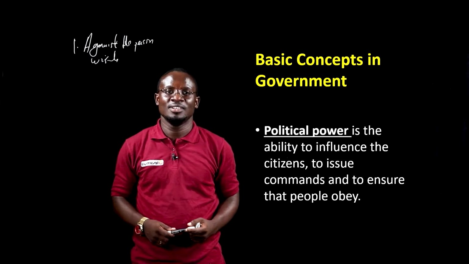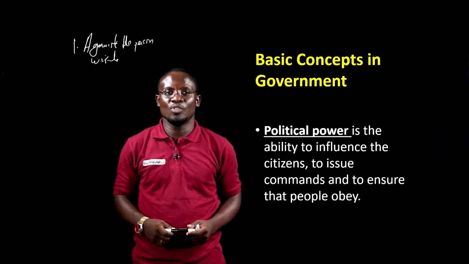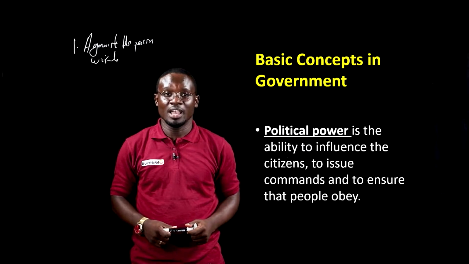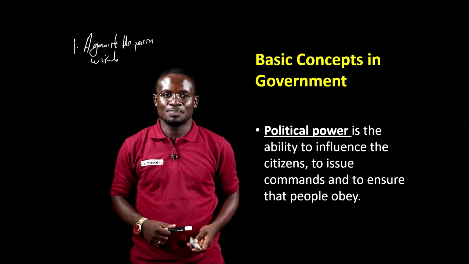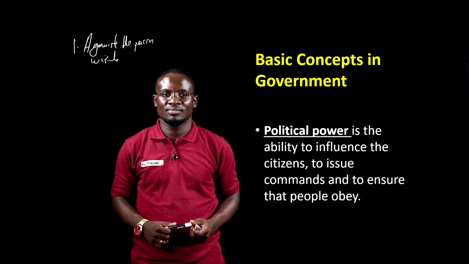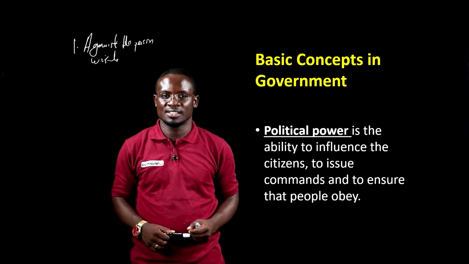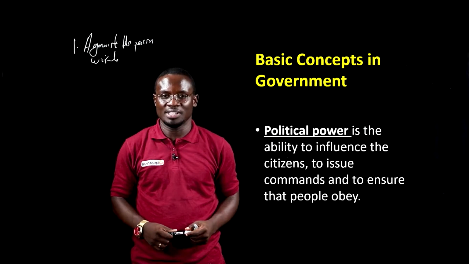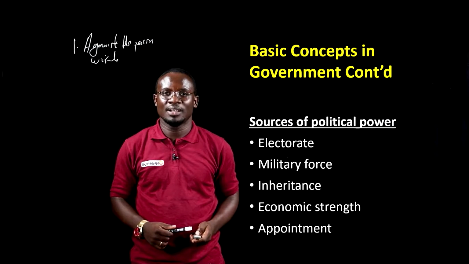For example, if your colleague is not willing to go for break and you are able to make him or her go, it means that you have power. So that is power. But this time we are narrowing our discussion to political power. And political power is the ability to influence the citizens to do whatever they are asked to do by the authorities. That is political power.